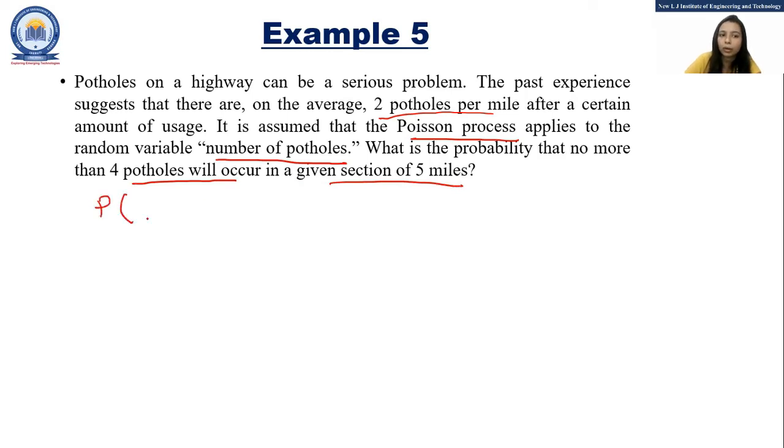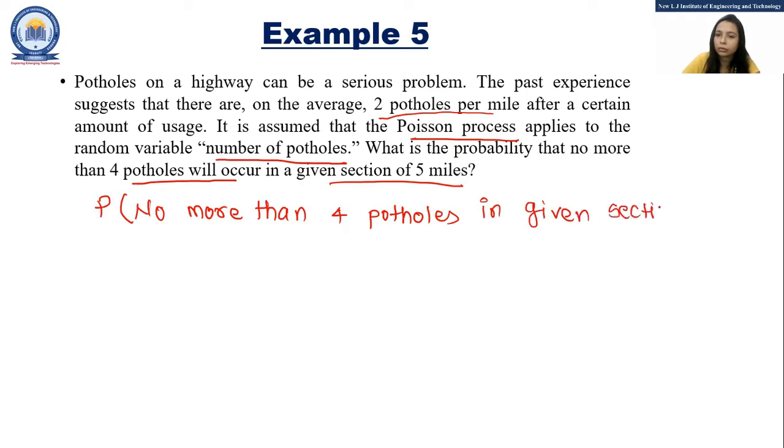So here we want to find out the probability of no more than 4 potholes in a given section of 5 miles.